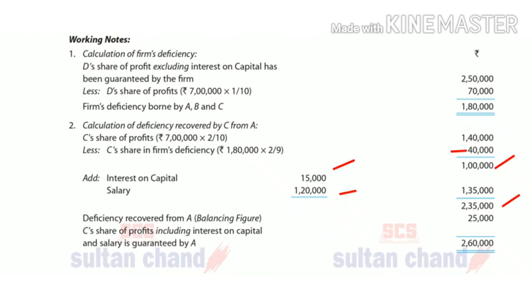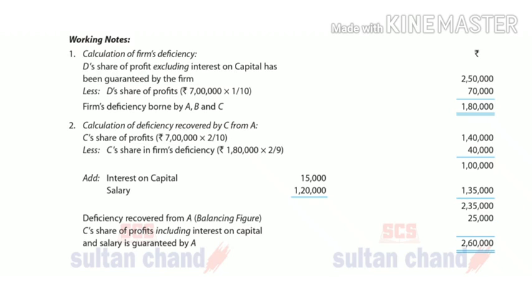Interest on capital 15,000 he got. Salary he got 1 lakh 20, so total 1 lakh 35. Profit 1 lakh plus 1 lakh 35, 2 lakh 35 he has already received, including profit, salary and interest on capital. Total 2 lakh 60 should be ensured. So 2 lakh 35 he has got. 25,000 is shortage for 2 lakh 60, so that will be given by A. So A will contribute that amount.